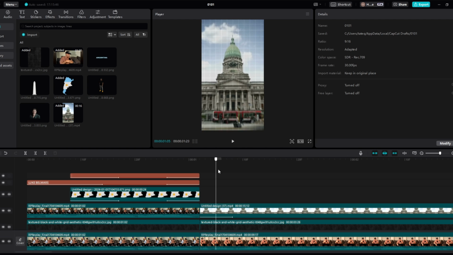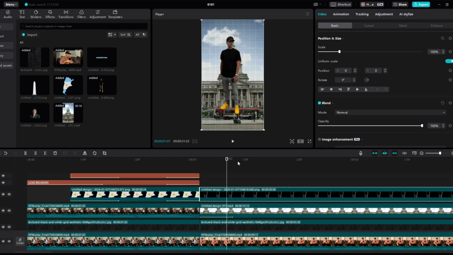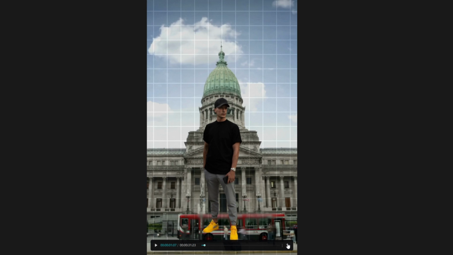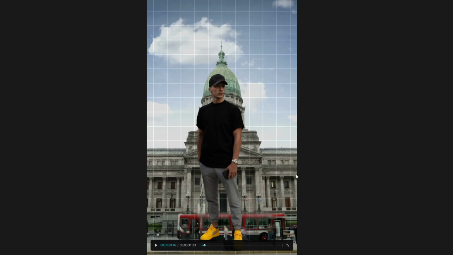So now what we're going to do is right here we're going to add a picture of Luke Belmar himself, the man himself, the man, the myth, the legend. So we want him to stand like right here. So if we full screen this so we can see, perfect, he is in front. So we're going to make him bigger, just like so. We're going to stand him right about here, and then we're going to also rotate him to like -2 or something, just so it looks a bit cooler.